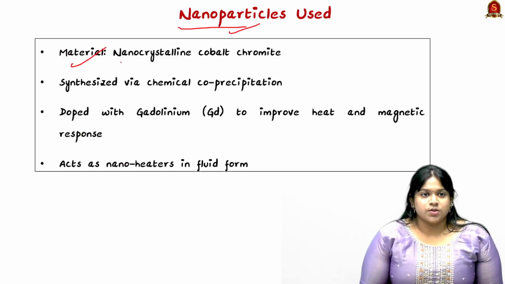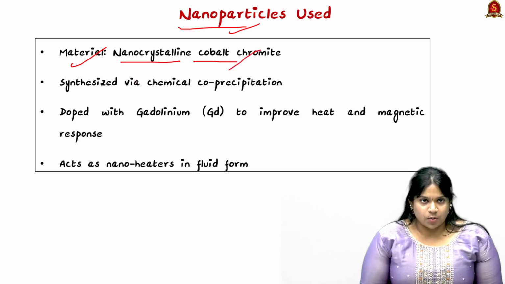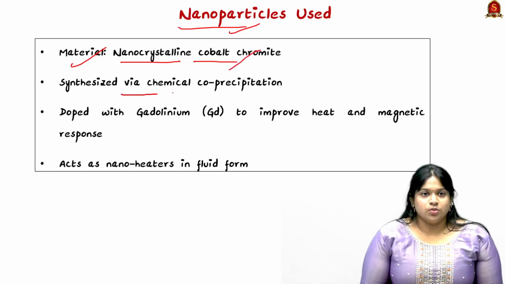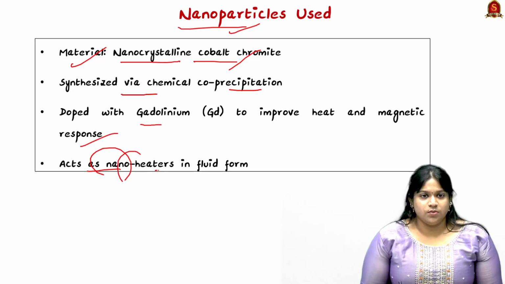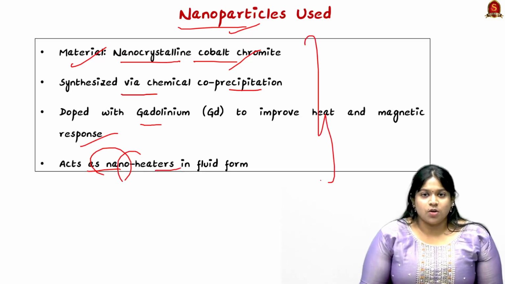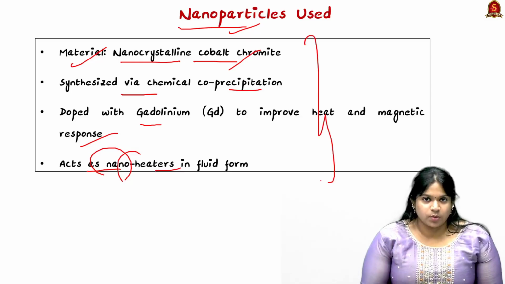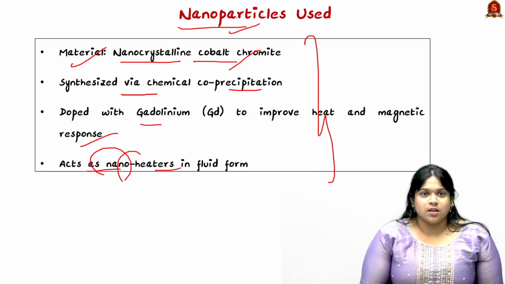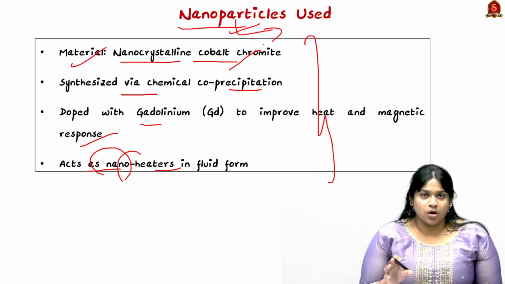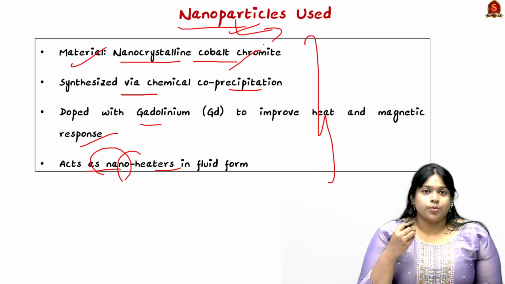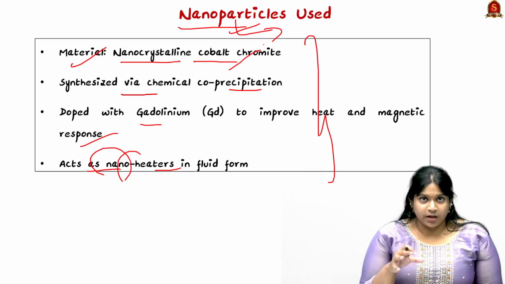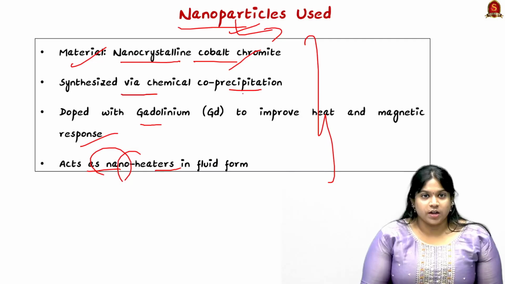First, the material used is nanocrystalline cobalt chromite. It is synthesized through chemical co-precipitation, and it is doped with gadolinium to improve heat and magnetic response, acting as nano heaters in fluid form. All of these terms might look too difficult, but just understand that these nanoparticles are used for magnetic hyperthermia, as nanomagnets in a magnetic field to produce heat through various compositions.